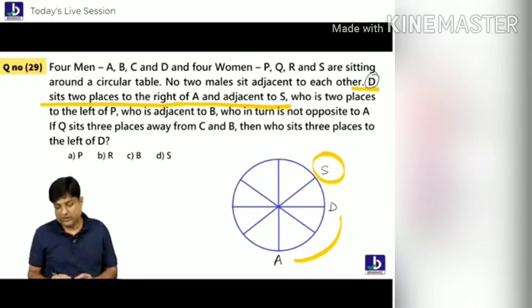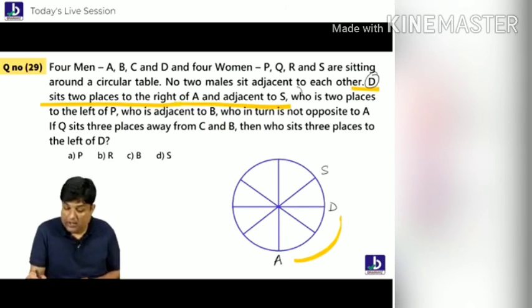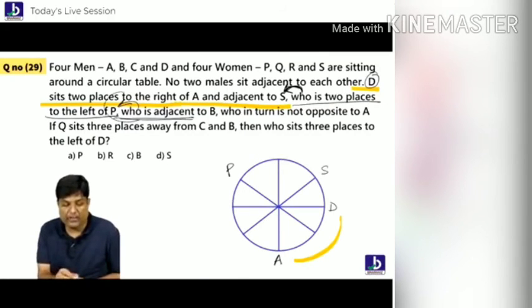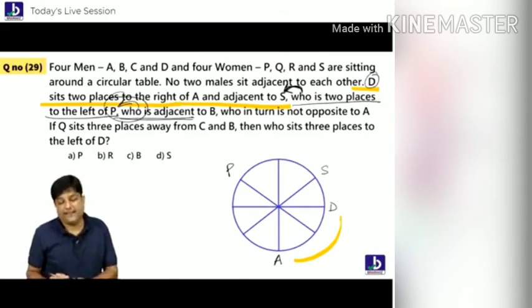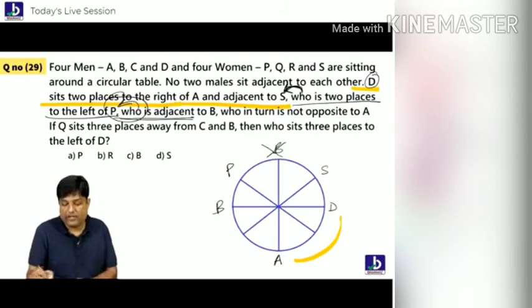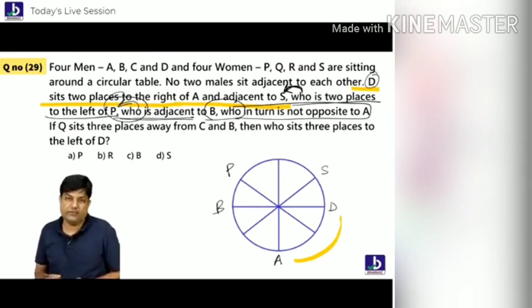Understanding, everybody? So this is the best way we are going now. S is two places left of P. If you put P here, S will be one left. If you put P here, S will be two places left side. Okay? Who is adjacent to B? P. P is adjacent to B. B can be here or here. But B is not here. Why? Because he told you B is not opposite to A, the last point. So we have to finalize B is here. Following everybody? Chaliye, we have done.